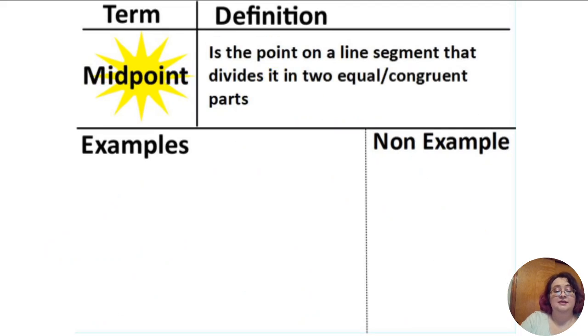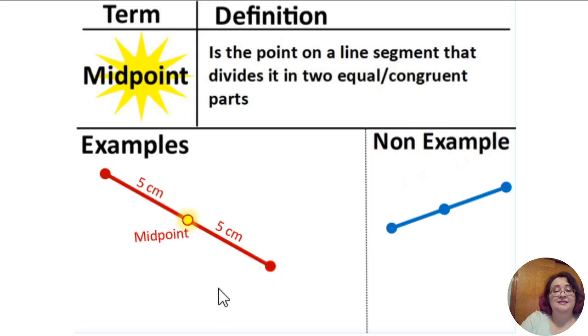A midpoint. A midpoint is the point on a line segment that divides it into two equal or congruent parts. So if we have a line segment and we have a point in the middle, to be a midpoint, you have to have the same measure on both sides. Because we have 5 centimeters on this side and 5 centimeters on that side, this dot in the middle is our midpoint. If it is even slightly over to one side, we have 2 centimeters on this side, 2.2 on that side. That is not a midpoint because one side is bigger than the other.